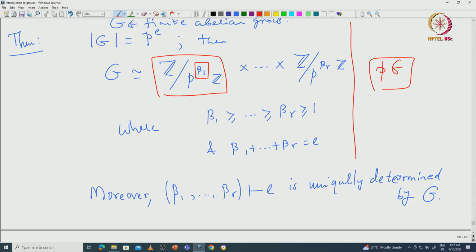We will use induction, and more or less the way we choose beta 1 is the same way we choose beta 2 and so on, in a somewhat smaller group. That way we will be able to choose the partition beta 1 up to beta r such that G is isomorphic to Z modulo p power beta 1 Z direct product up to Z modulo p power beta r Z. I will complete the proof in the next class. I will stop here.